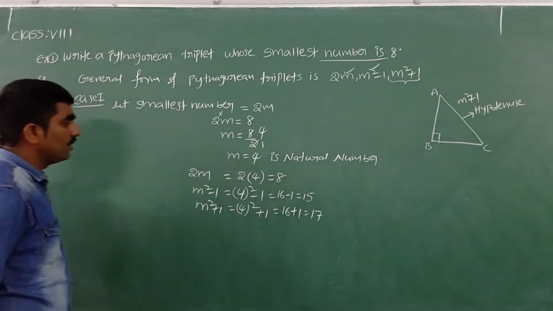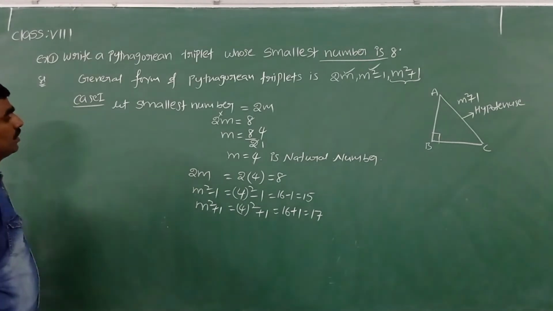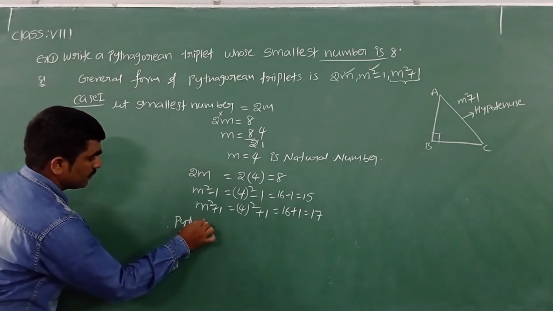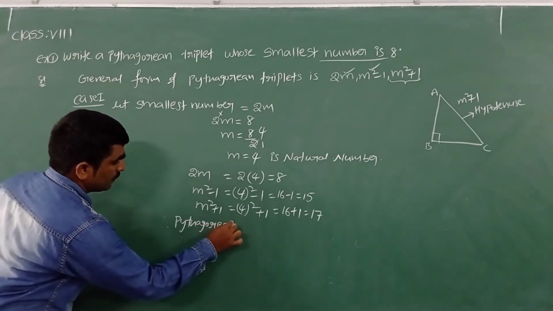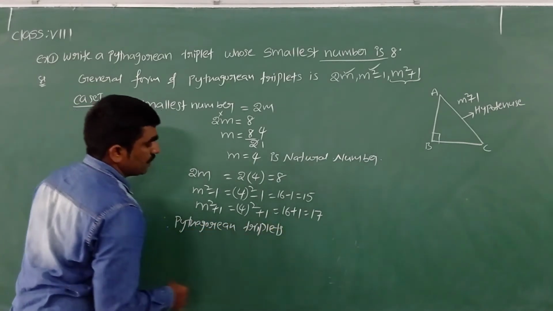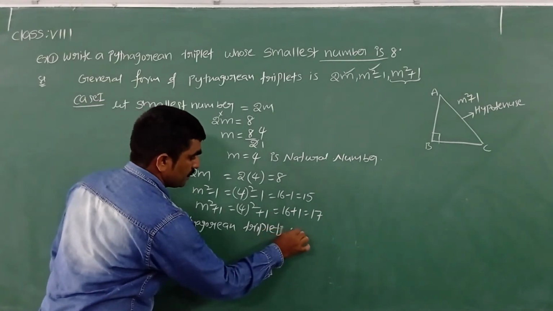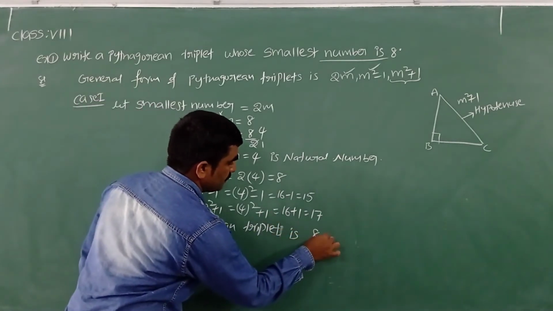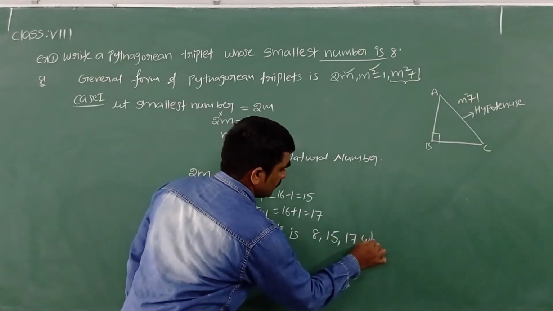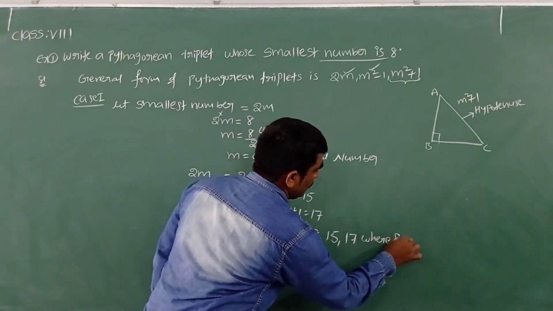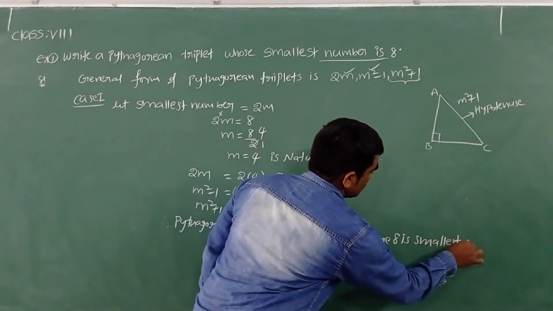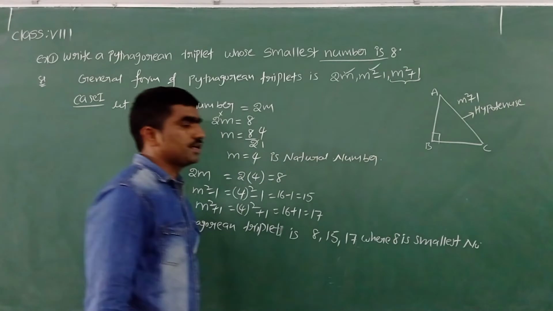So we can write, therefore, the Pythagorean triplet is 8, 15, 17, where 8 is the smallest number. That is the way we will find.